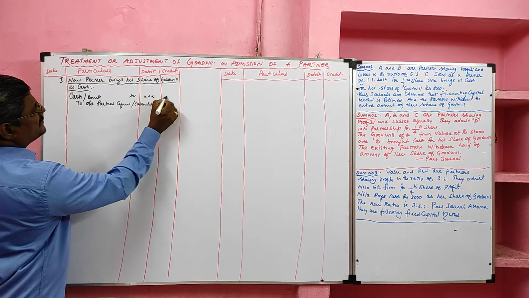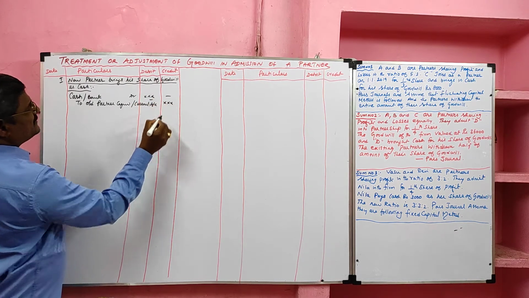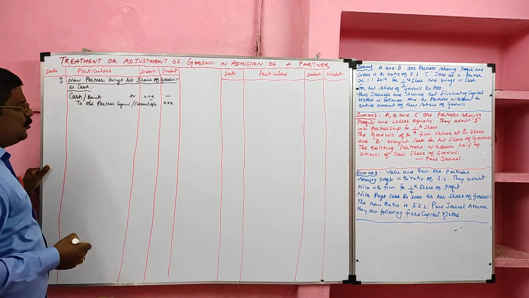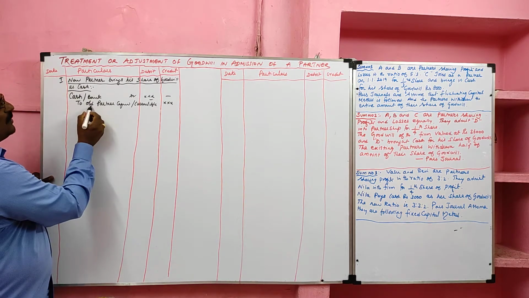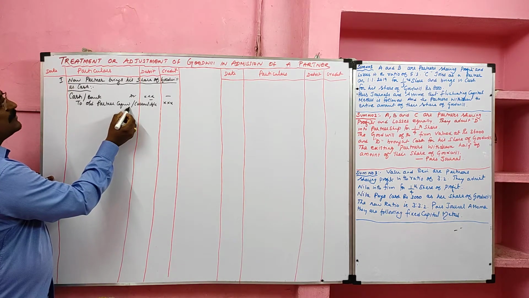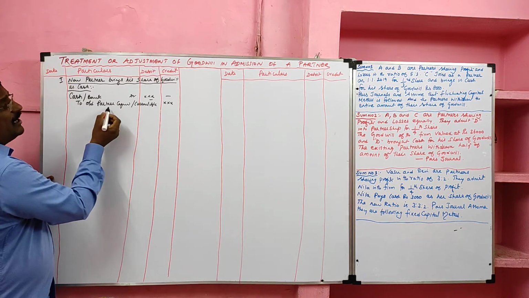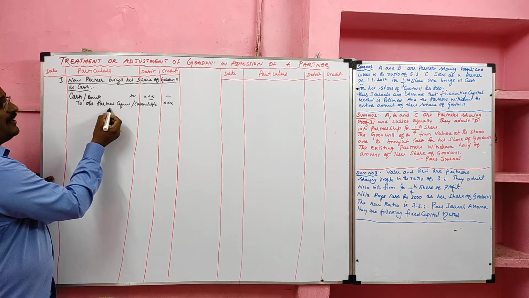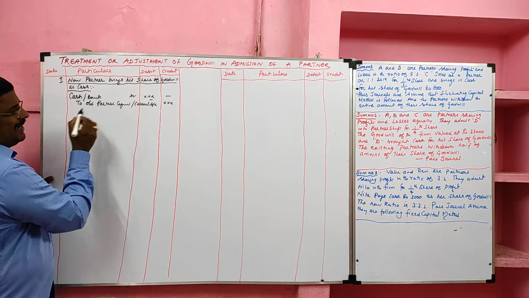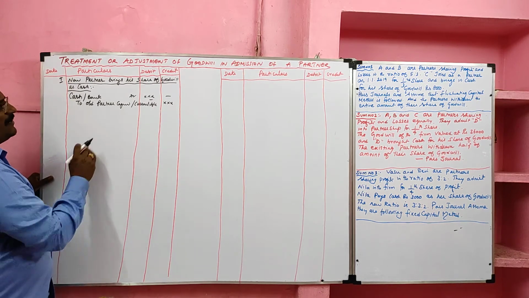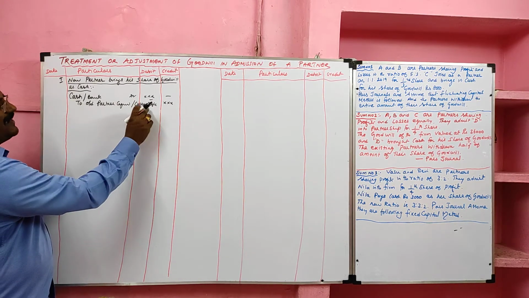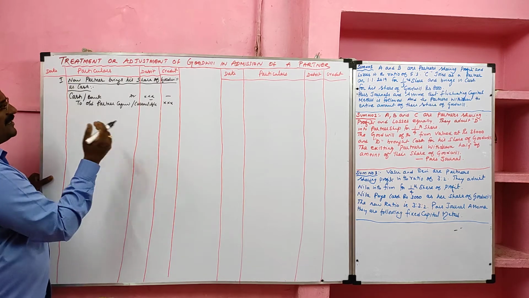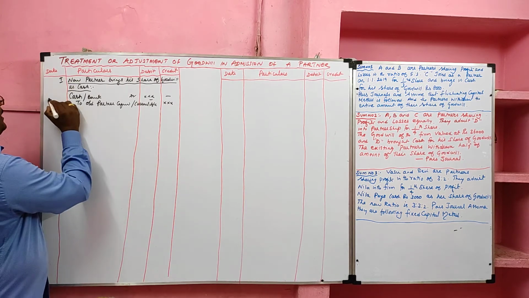When the new partner brings his share of goodwill, the entry is cash account debtor to old partner capital account or current account. If capitals are maintained under the fluctuating capital method, we write old partner capital. In case of the fixed capital method, we write old partner current account. How will they share?